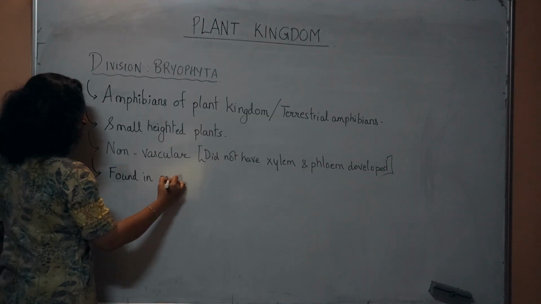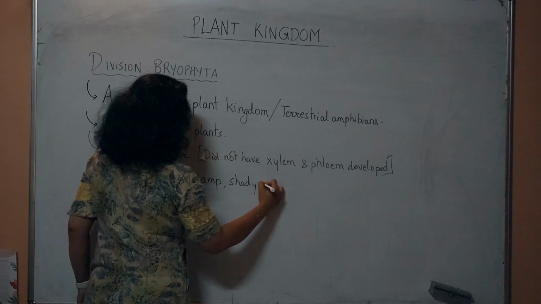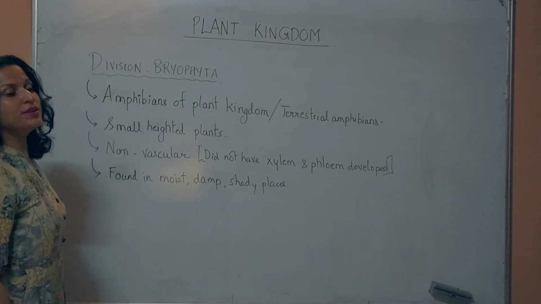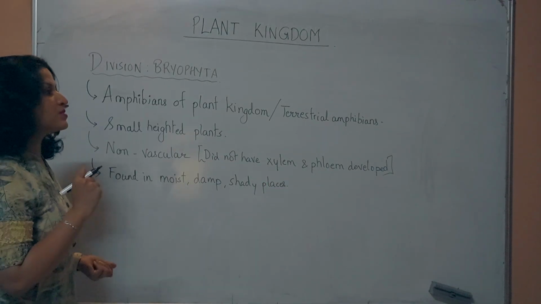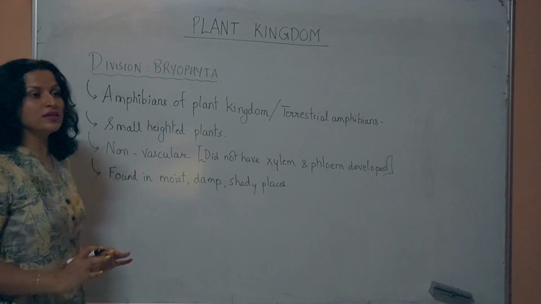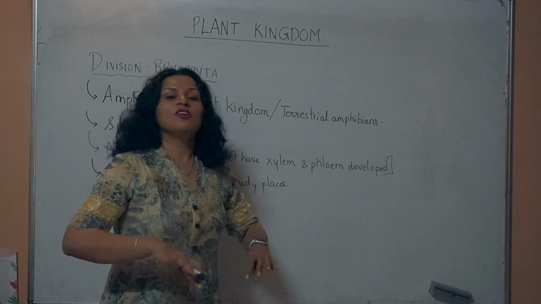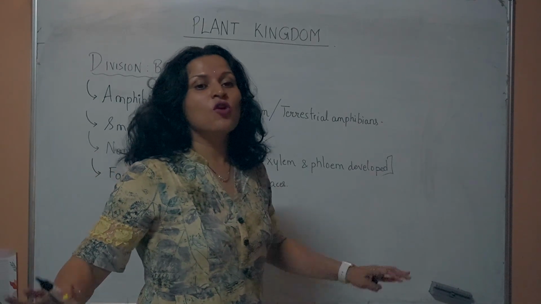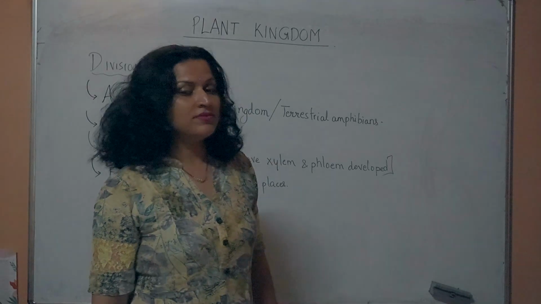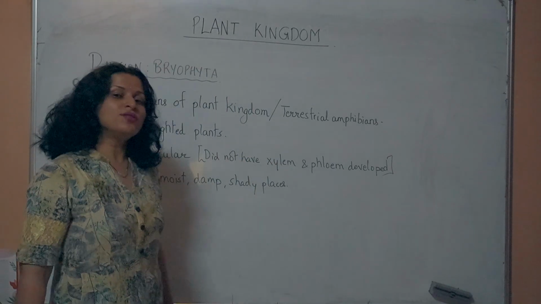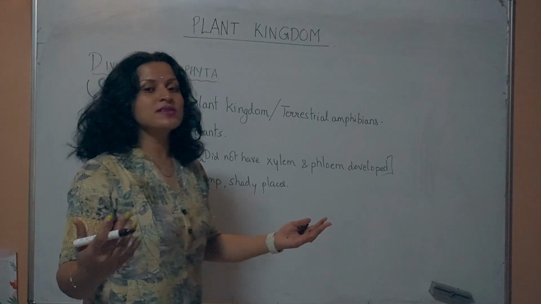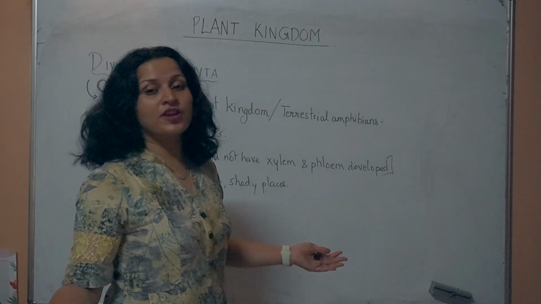Found in moist, damp, shady places. Because they do not want to be desiccated, they want to be as close to water as possible, and that too in shady places. They will be found along the banks of the rivers, on the walls of tanks, etc., wherein they have a lot of proximity to water. Okay, and of course in places which are very wet with a lot of rainfall.